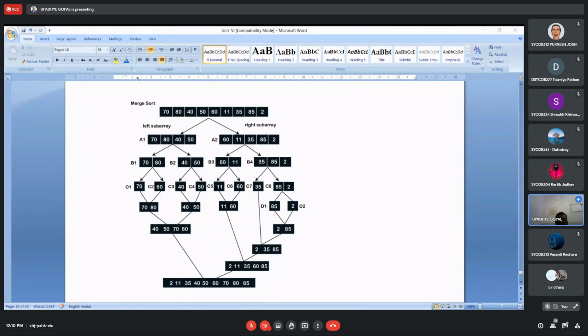Then roll number 67 is also absent. Roll number 37 absent. And roll number 6 is also absent. If you are there, you just raise your concern. Okay, I think 4 students are absent out of 80 students. So you can try this example on your own. It's a very simple example.